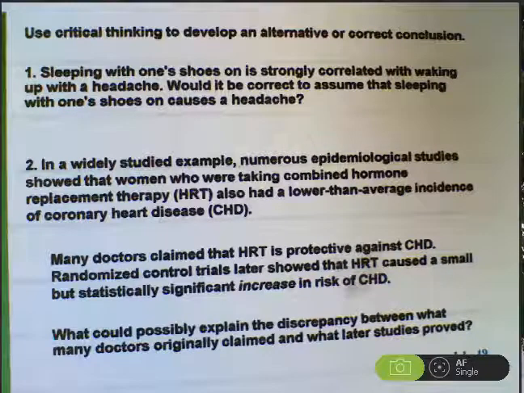So it wasn't the hormone replacement therapy that was lowering their risk of heart disease. It was the fact that women in a higher socioeconomic status were more likely to have access to hormones and things that lowered their risk of heart disease.